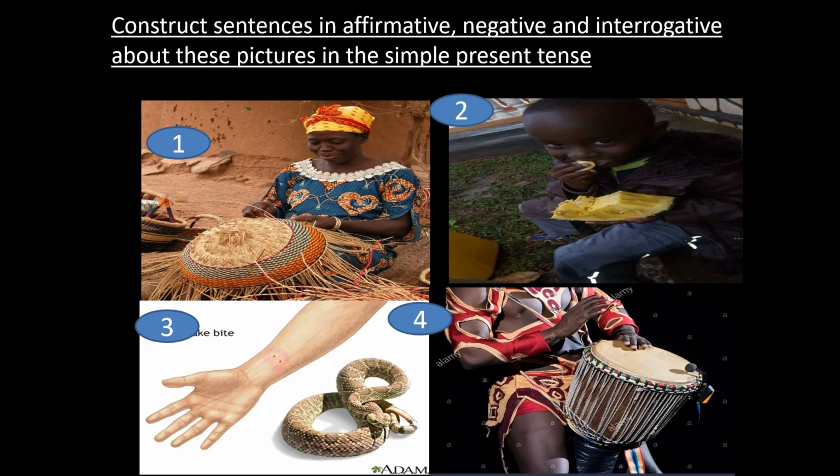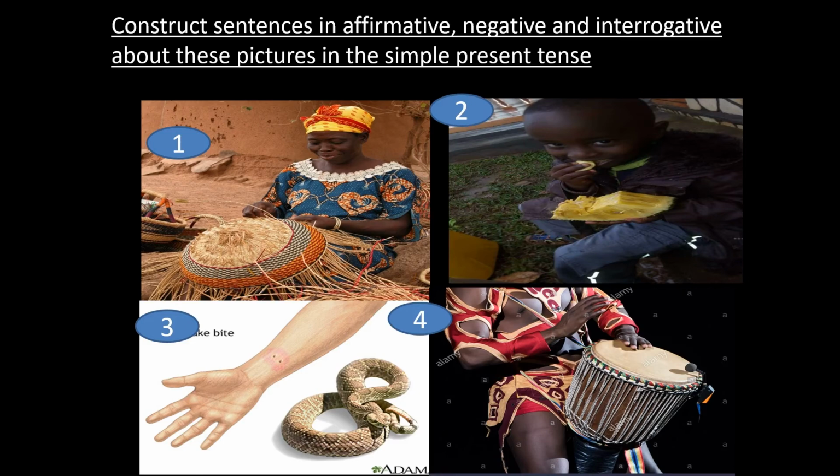Then we go to picture 2. The child eats jackfruit. That is in affirmative, or what we said, positive. Then when we go for the negative, we are going to say, the child does not eat a jackfruit. When we go for the interrogative, does the child eat a jackfruit? That is in interrogative. Remember that interrogative sentences end with question marks, because another name for interrogative form is question form.